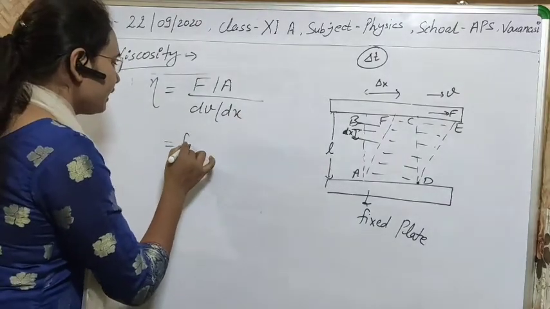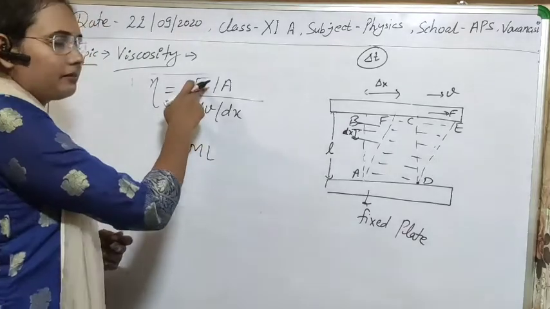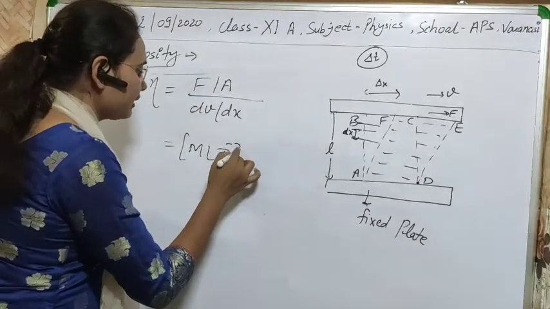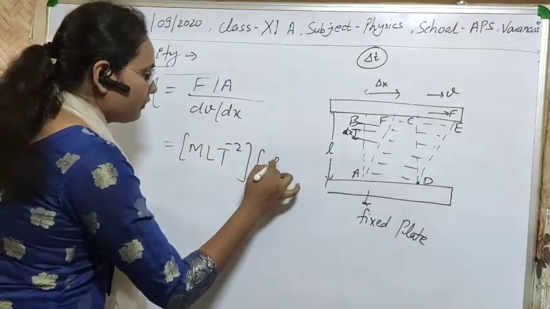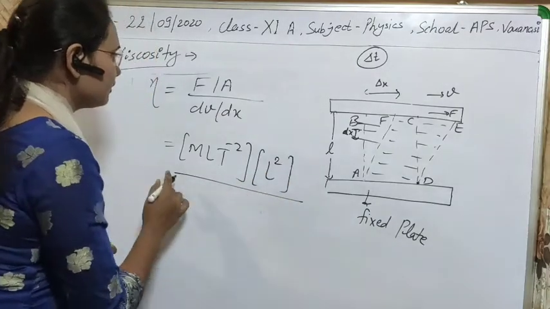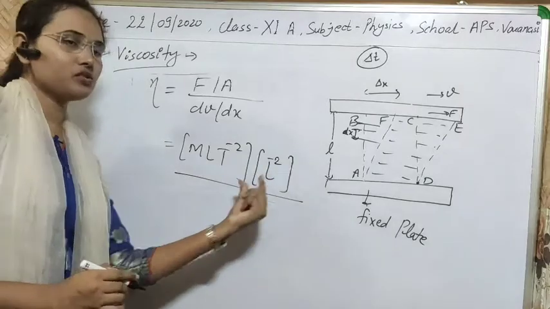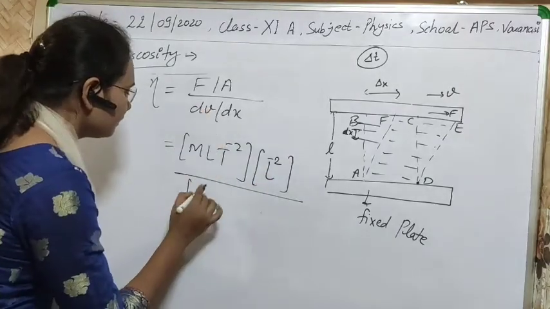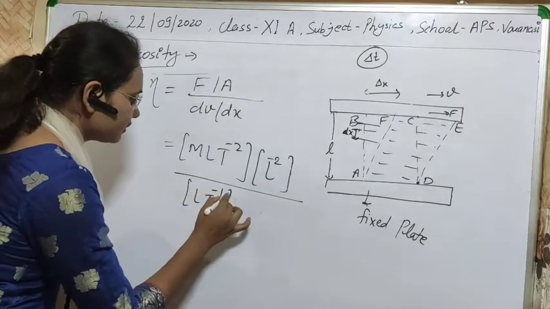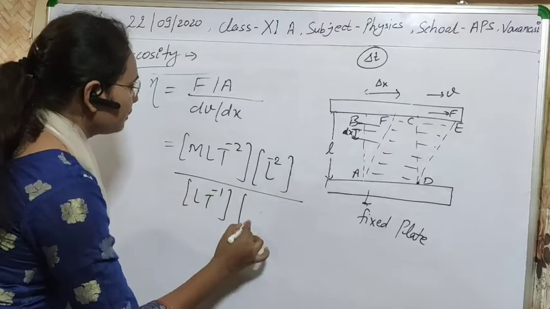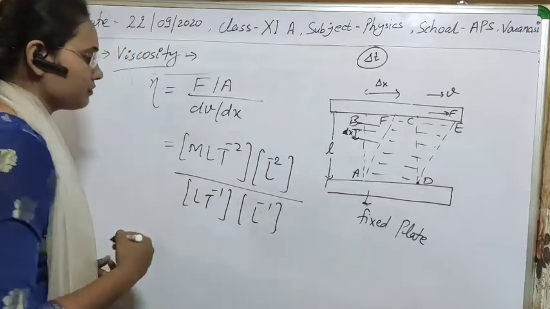As you know, the dimensional formula of force is MLT^-2, of area is L^2, so it will come to L^-2, dv is LT^-1, and definitely there will be L^-1.